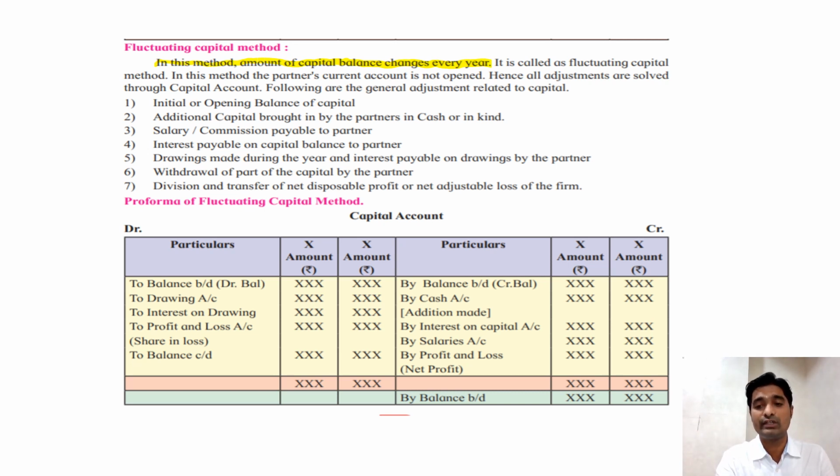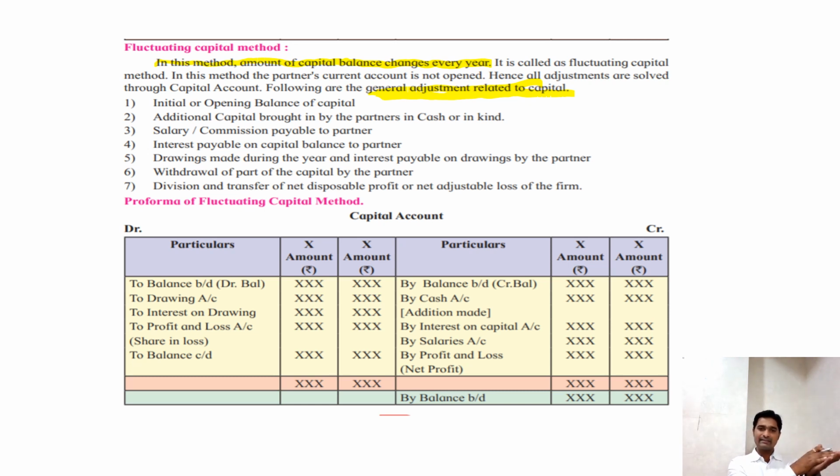So why is it going to change? It is because of the adjustments on the capital account. Now see, when the fluctuating capital method is asked, there is no current account, there is no need to maintain a current account. So the effect of all those adjustments should be given to the capital account only.